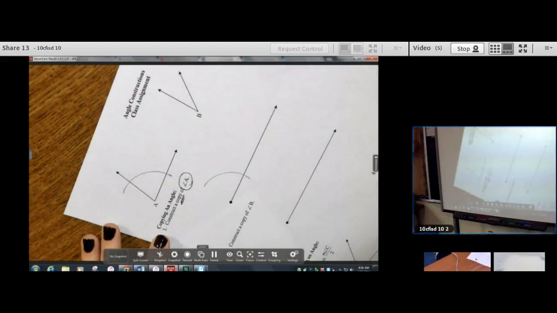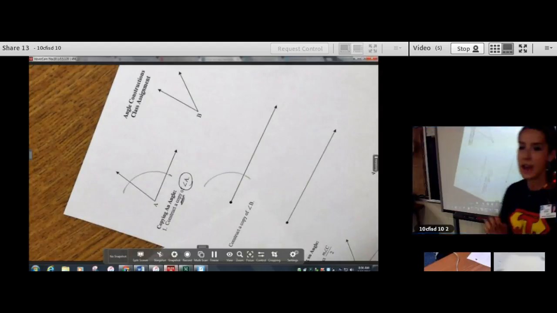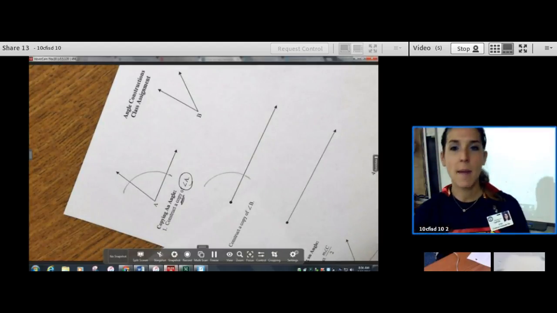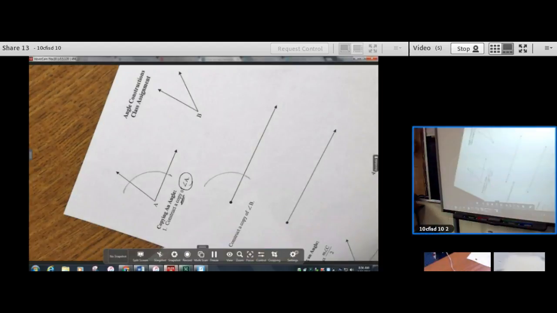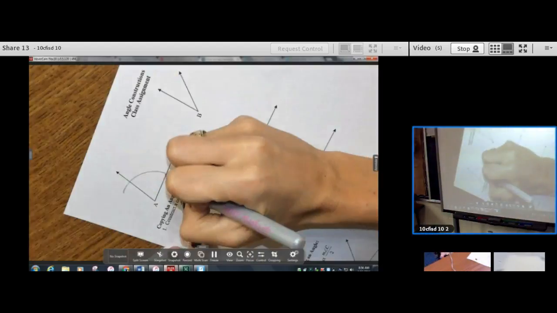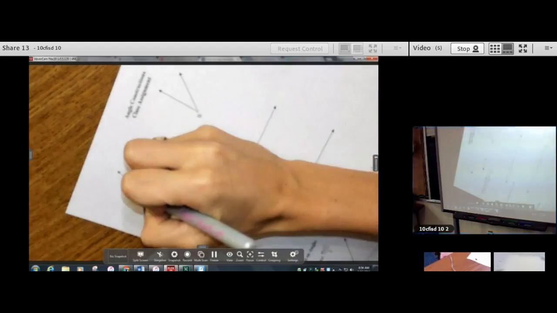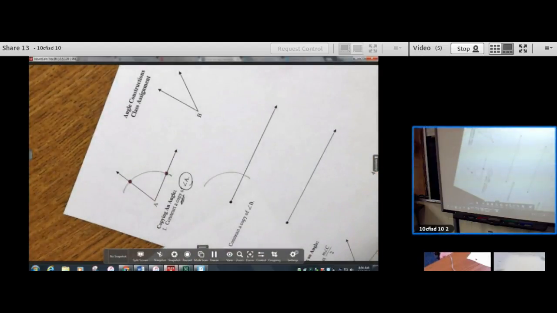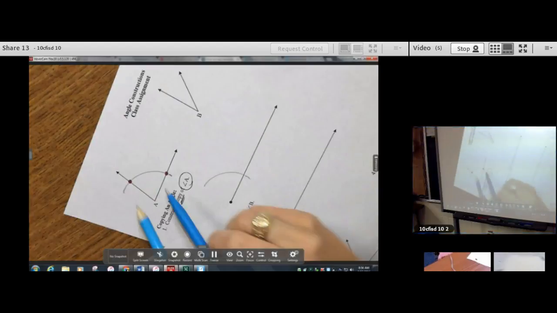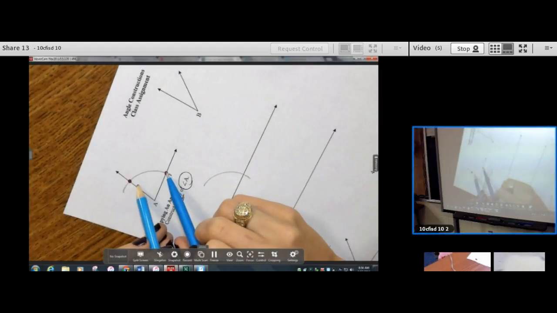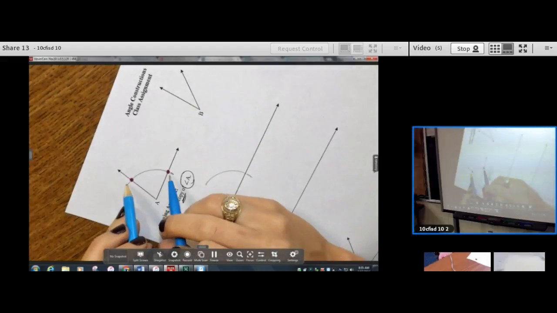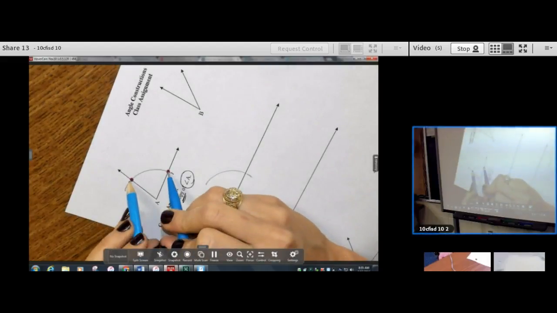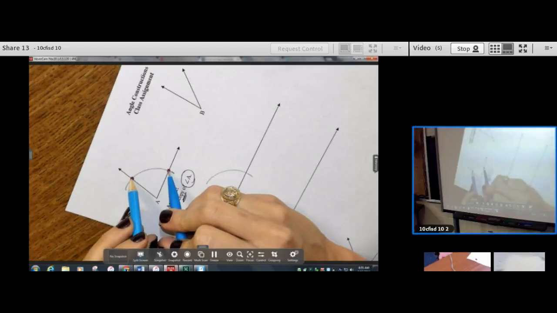So far, I have made 2 arcs. They are identical, and it did not matter how much I opened my compass. Now, my arc hit the ray 2 times. 1, 2. In the online one, it was called JK. Now look, right now, my compass is not open to J and K. So I'm going to need to move my compass setting, because that setting was arbitrary. I need to move it to where the needle's on one point and the pencil's on the other.